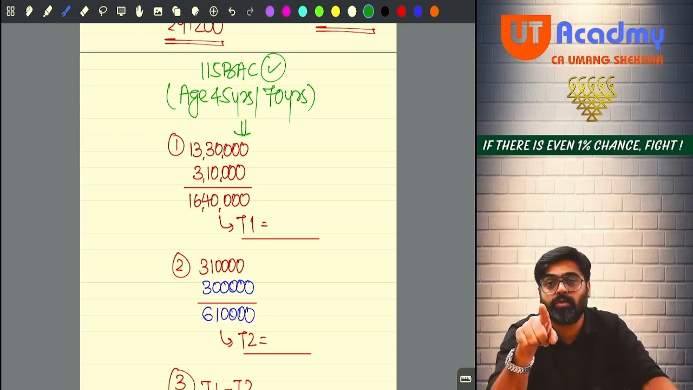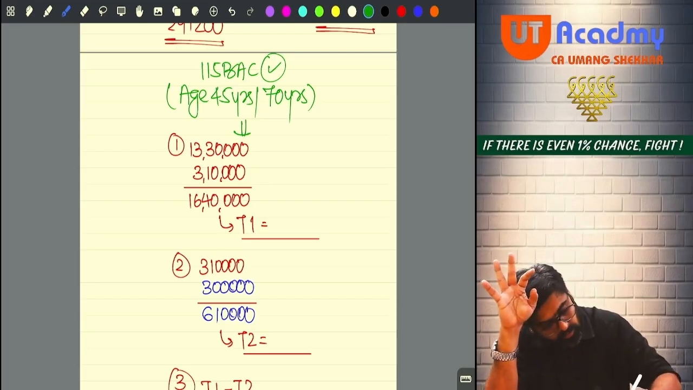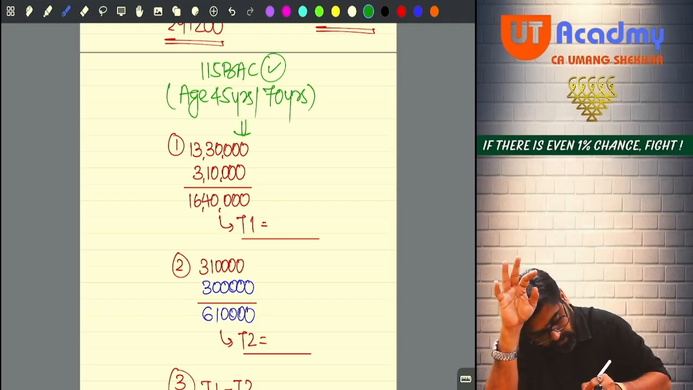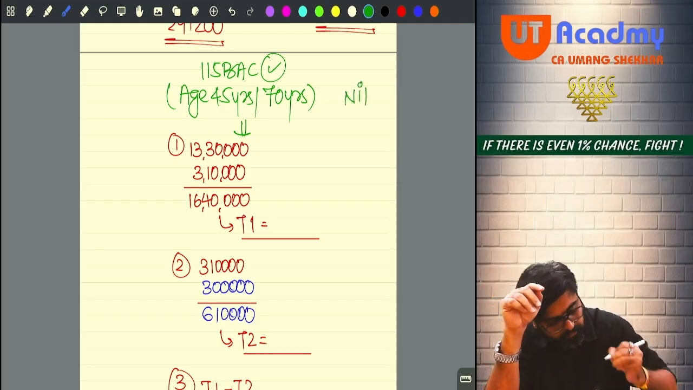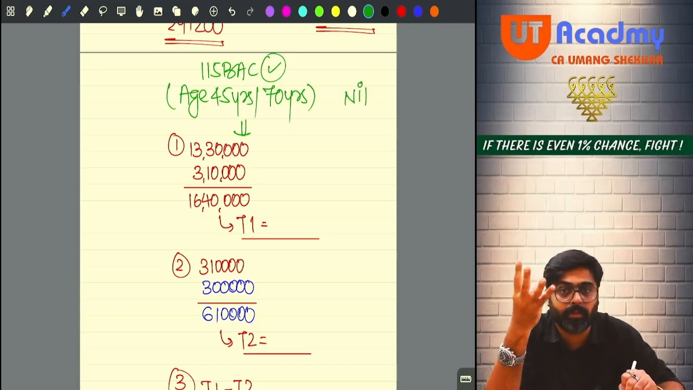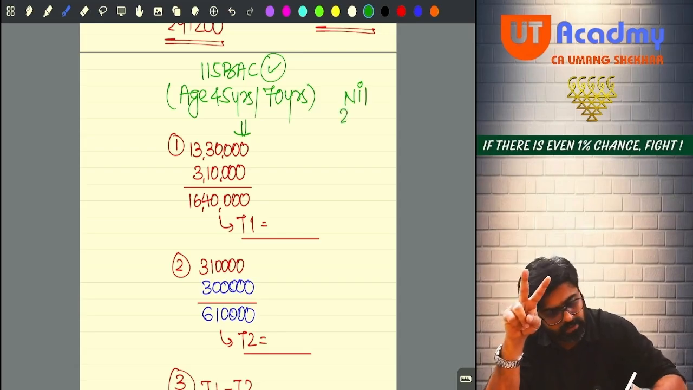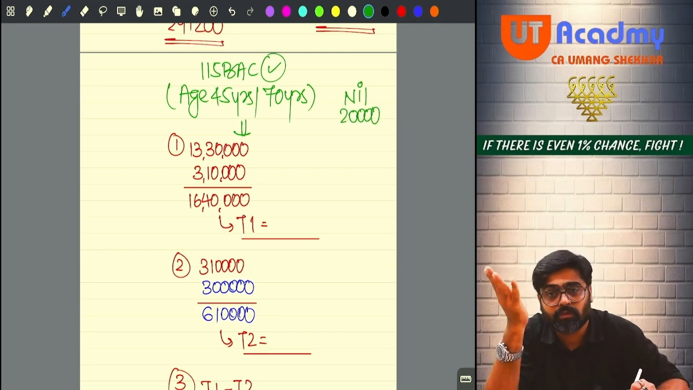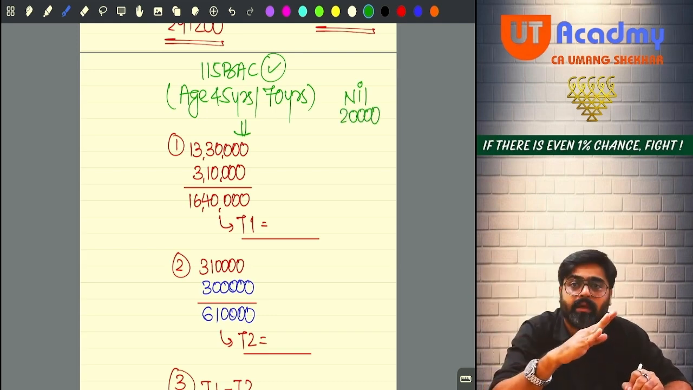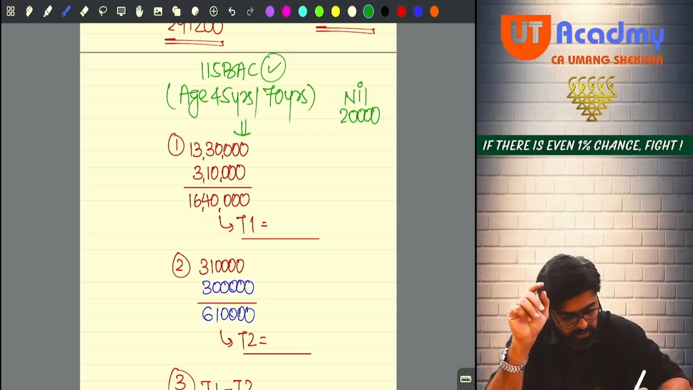Then 3 lakhs to 7 lakhs. On the 4 lakhs you are going to pay tax. So first 3 lakhs you are not going to pay any tax, nil. 3 lakhs to 7 lakhs, on the 4 lakhs you are going to pay 5%. 5% of 4 lakhs will be 20,000. Yes or no? So it will be 20,000. Now 7 lakh to 10 lakh, 3 lakh rupees. He is going to pay 10%, which will be 30,000 only.